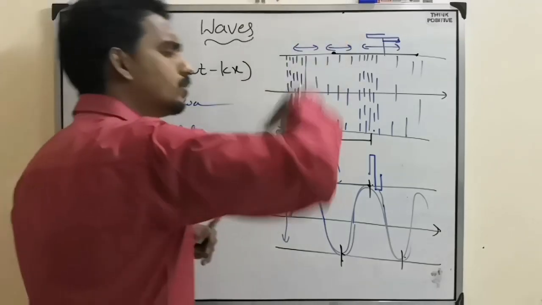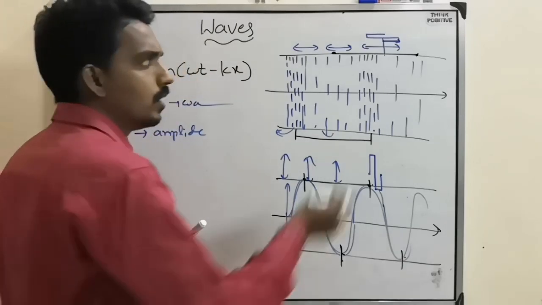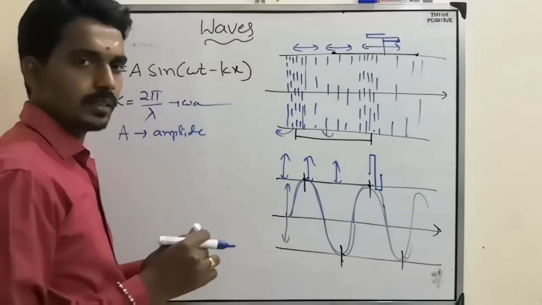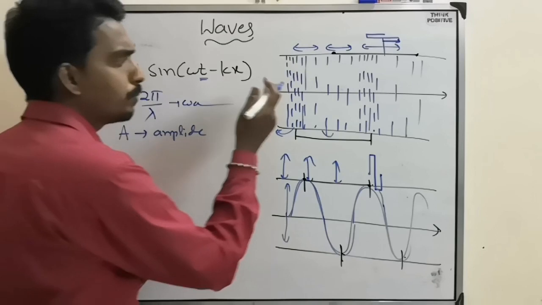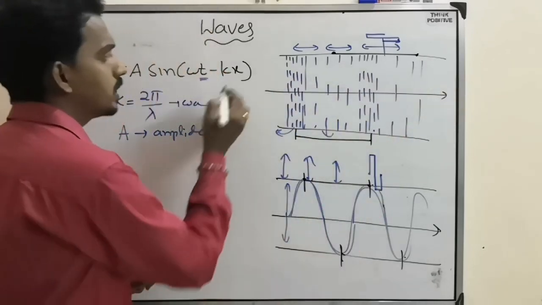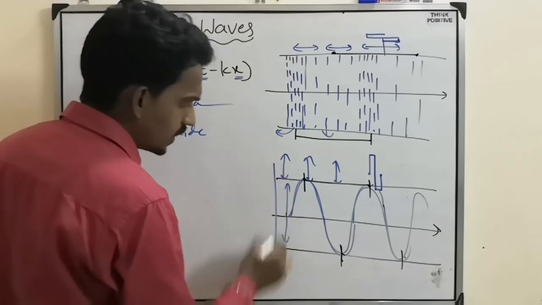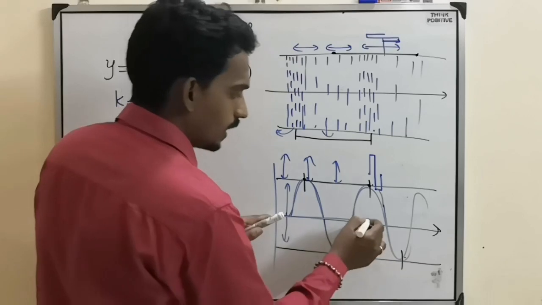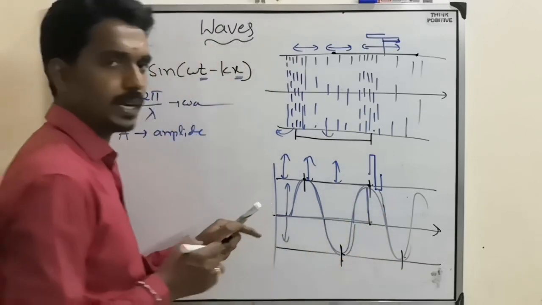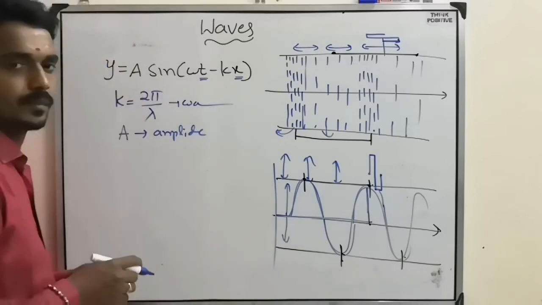So each particle is vibrating. Each particle has some displacement from equilibrium position at every instant, that is time t. And different particles are at different positions, that position is x. So now if this is the origin, and this is the position of a particle, at that instant the displacement from the equilibrium position is called y.